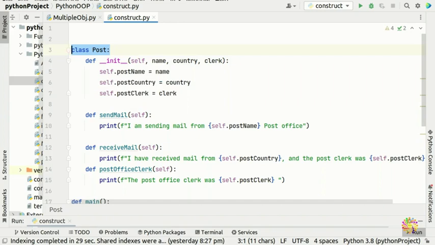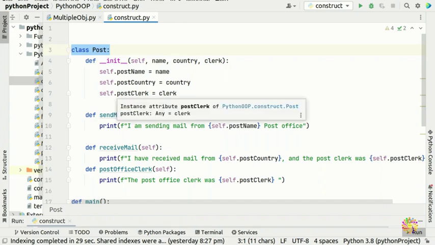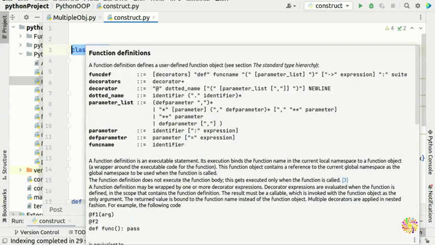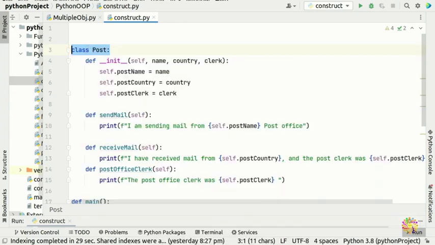Or think of post: it can be a local post, a parcel delivery, industrial post, or shipping, it can be anything. As we said, from every class you can create a lot of instances or objects in one class. Not just one, but we can create a lot of objects.